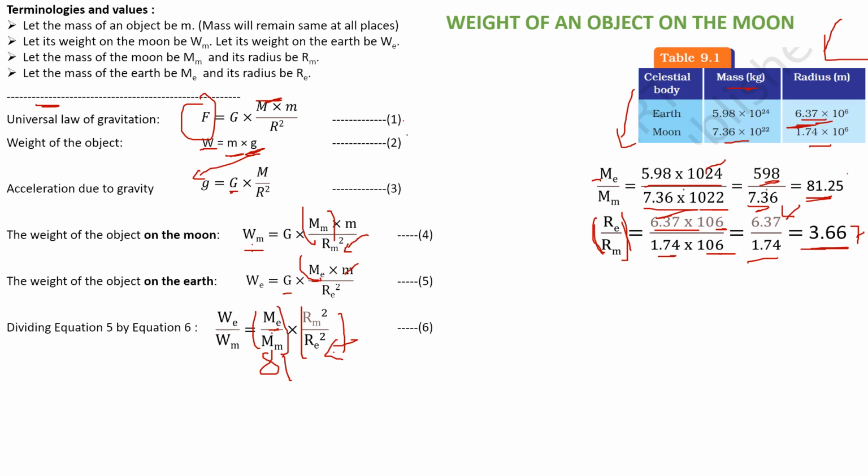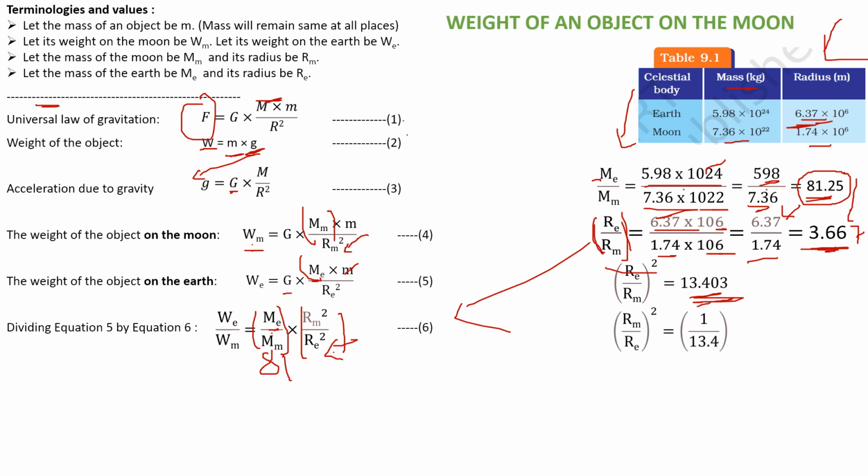Right, look at the ratio. The ratio of the masses is also high, I mean, earth has more mass. The ratio of the radii is also high. Of course, earth has a bigger radius, and the ratios are given here. Then let's substitute them here, right? Because we need square terms here, let me take the square. 3.67 square is equal to 13.4, right? Now because I need to reverse it, for Rm by Re, I'll take 1 by 13.4. That's just typical mathematical manipulation.